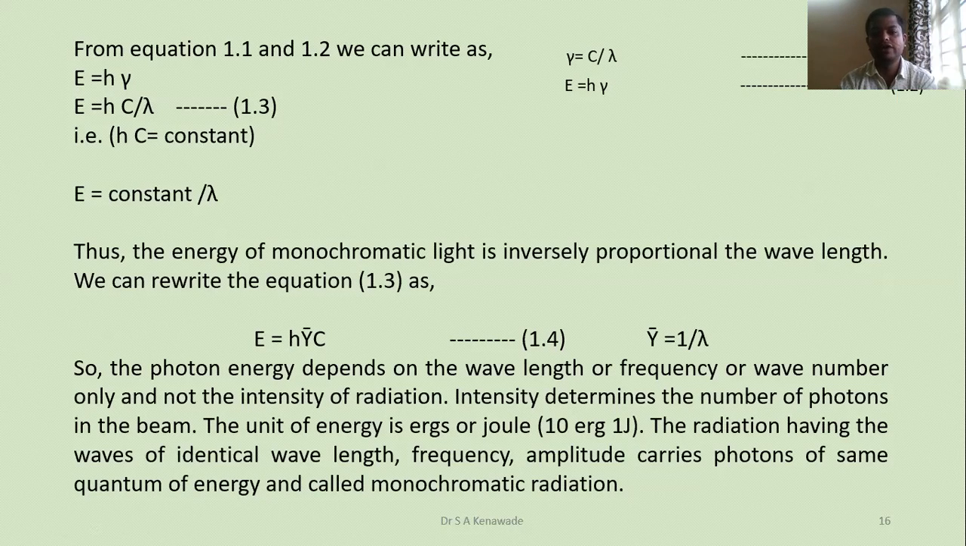The unit of energy is ergs or joule. Radiation having waves of identical wavelength, frequency and amplitude carries photons of the same quantum of energy, which we call monochromatic radiation. Again, I can repeat: radiation having waves of identical wavelength, frequency and amplitude carries photons of the same quantum of energy, which we call monochromatic radiation.